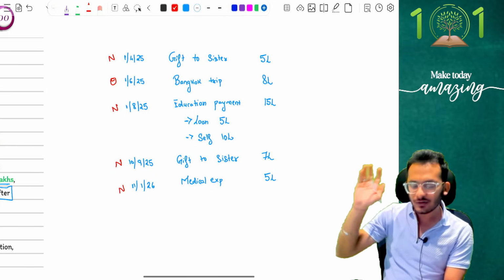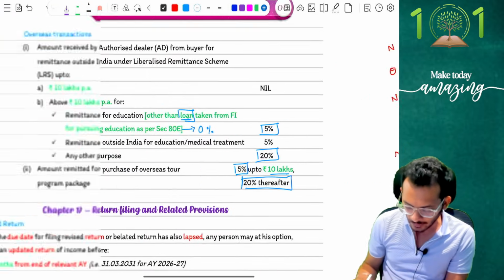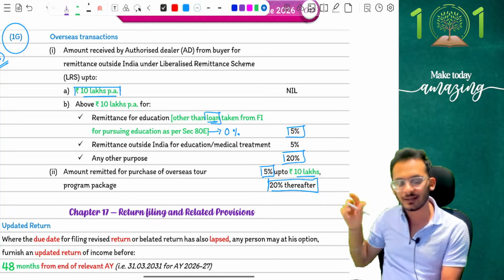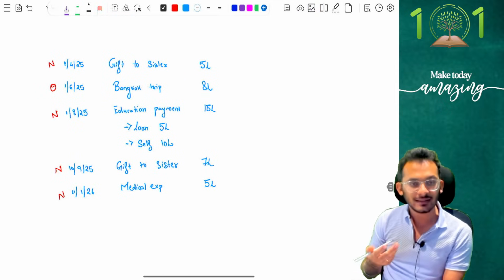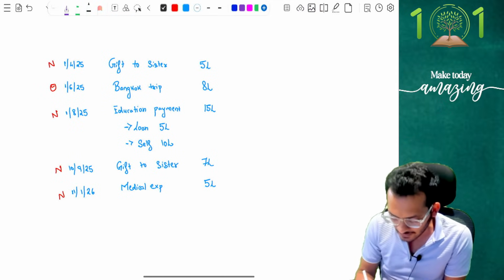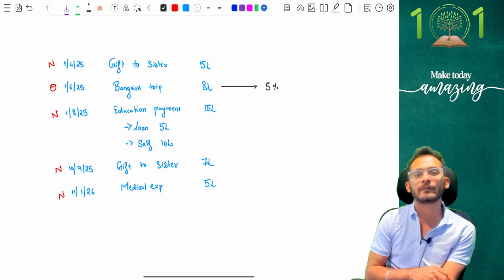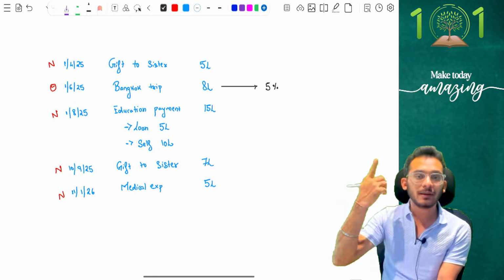Step number two, how do I take each item? Let's first tackle the overseas payment. In the overseas payment, what does it say? For the 10 lakh rupees, I'll be liable for 5%. After that, it is 20%. Now, Rahul has made a payment of only 8 lakh rupees. In this case, this full 8 lakh rupees is going to be liable for 5%. Clear? Yes. Now coming to the normal payments.